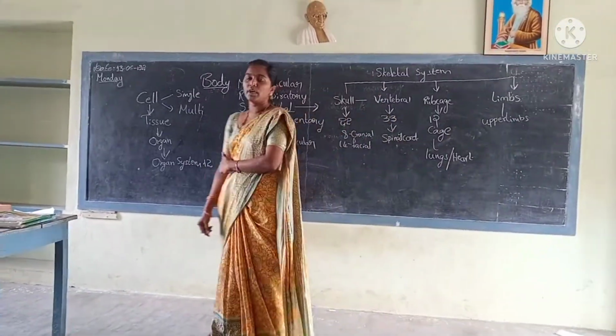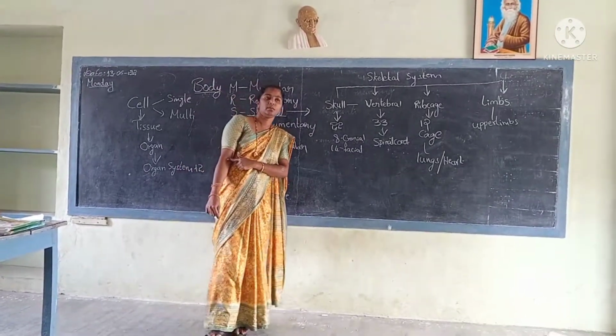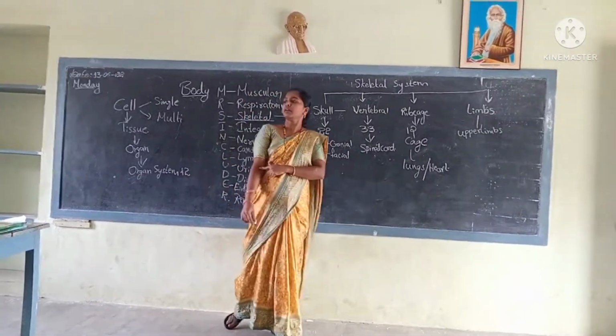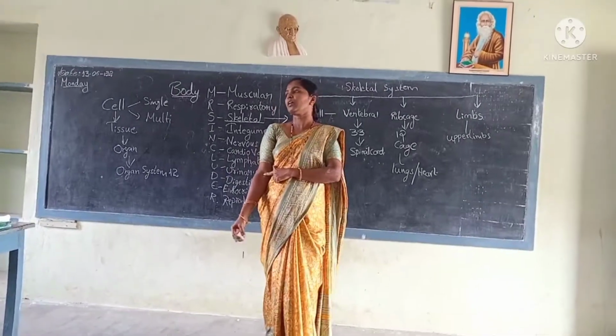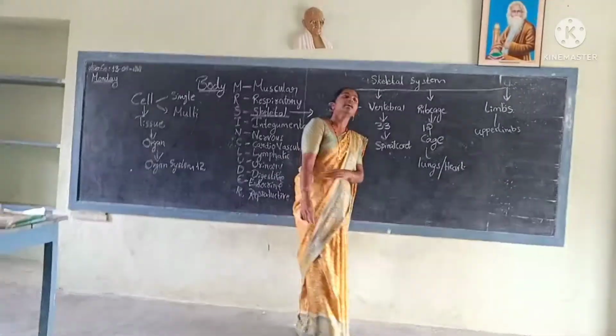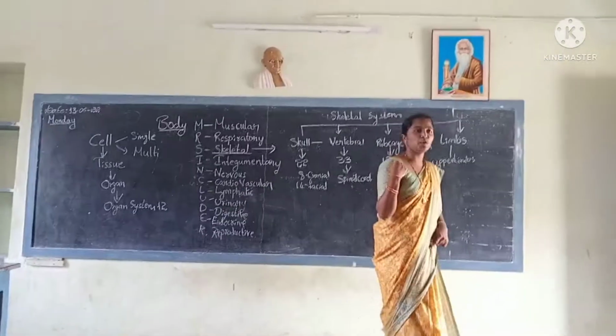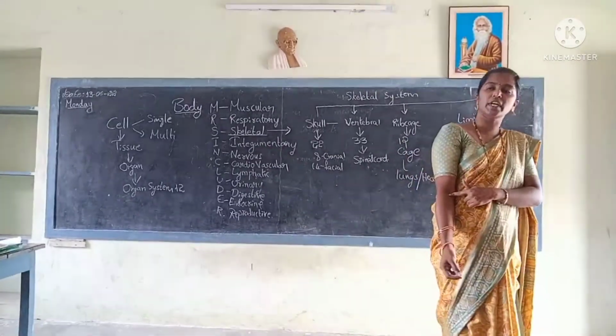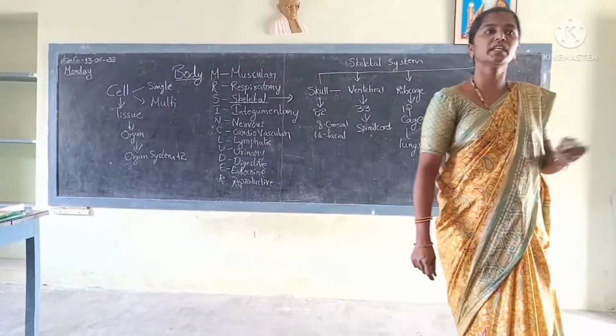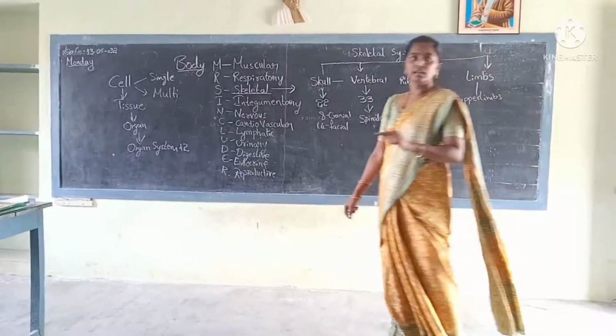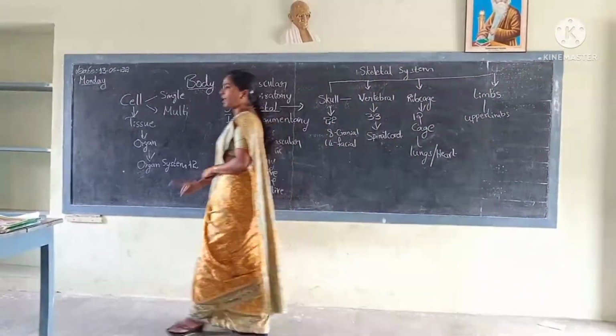What is the long bone's name? Humerus. Another 2 bones? Radius and ulna. Our upper arm consists of 3 bones. One is the long bone, named humerus, and the other two are radius and ulna.